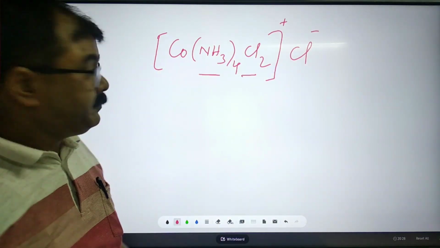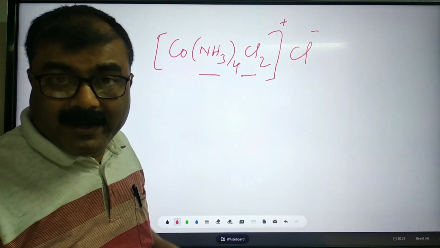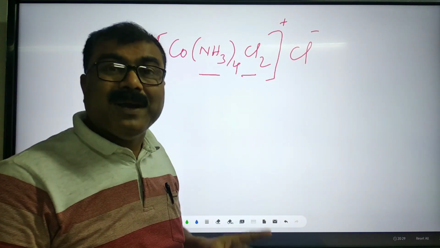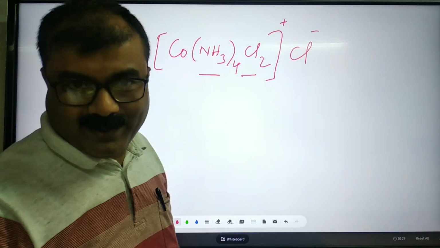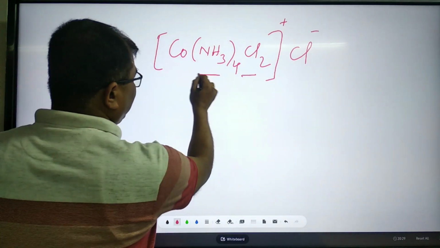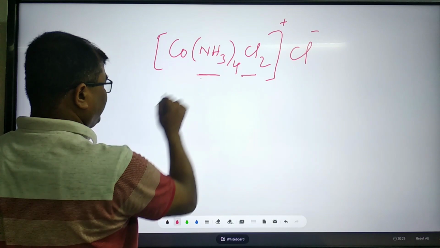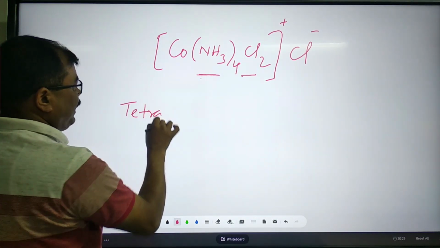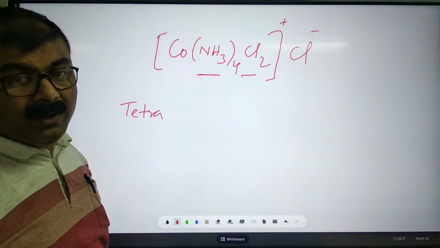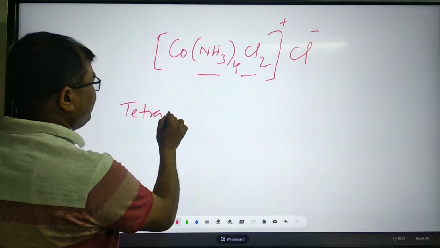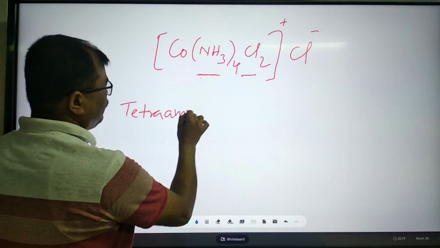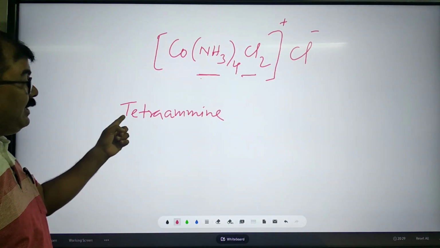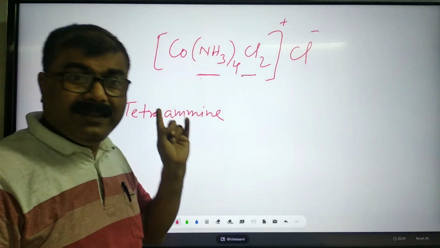But here there are two types of ligands. Those ligand names we will write following the alphabetical order. So what is the alphabetical order here? This is amine. But what amine? Tetra. Tetra means 4. There are 4 amine. This is why it is tetraamine.